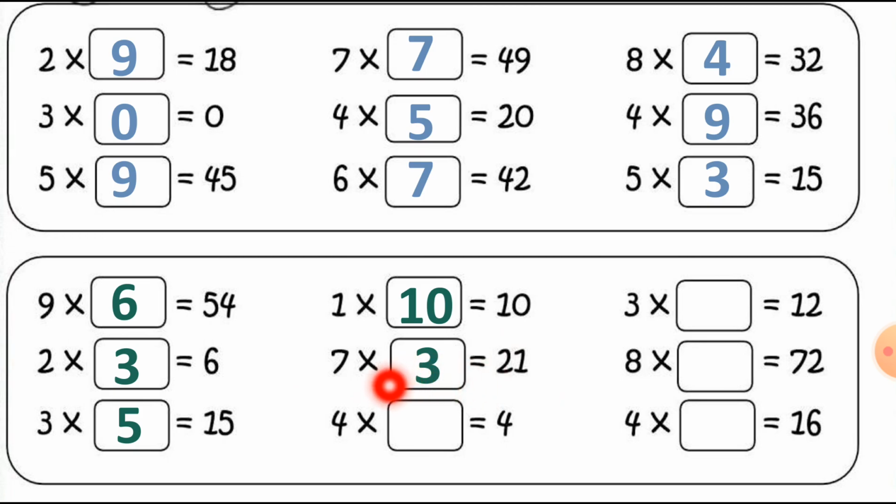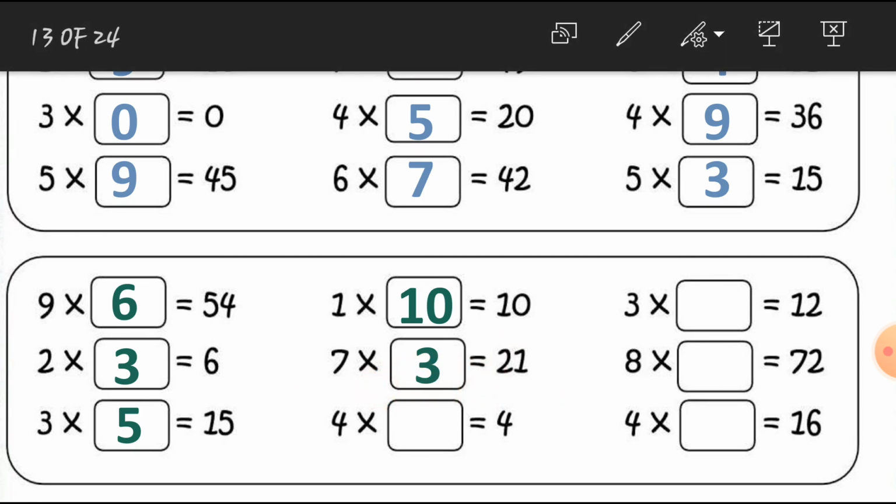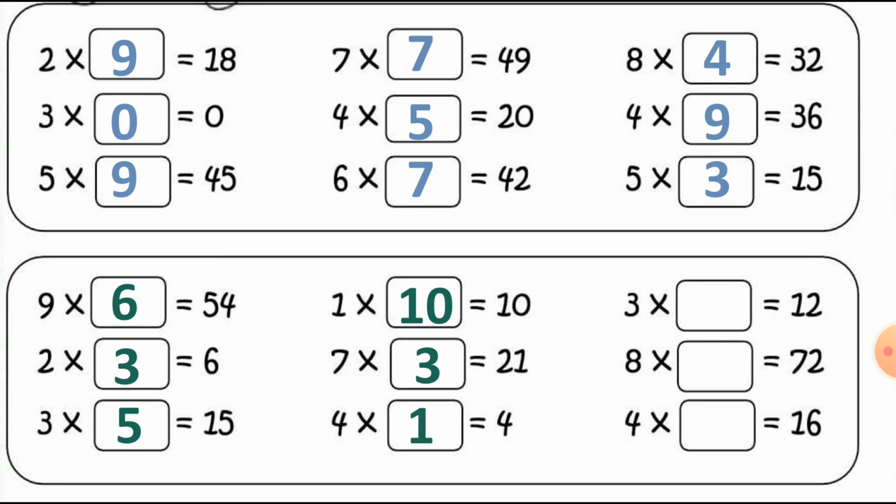Then at the table number 4 where we get the answer 4. So this way we are getting the answer that 4 ones are 4. Is it true? Yes, this is the true answer. 4 ones are 4. After it, here 3 and 12. So at what place do we get the answer 12 in the table number 3? So 3 fours are 12. So this way we can complete these blanks.